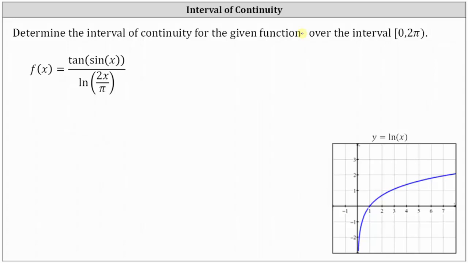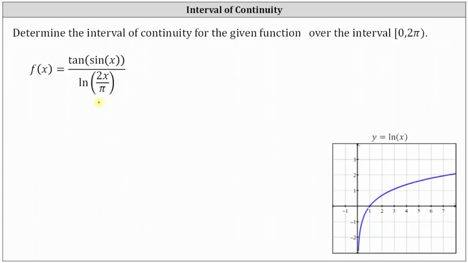We're asked to determine the interval of continuity for the given function over the interval from 0 to 2 pi radians, where the interval is closed on 0 and open on 2 pi. We have f of x equals tangent of sine x divided by natural log of 2x divided by pi.